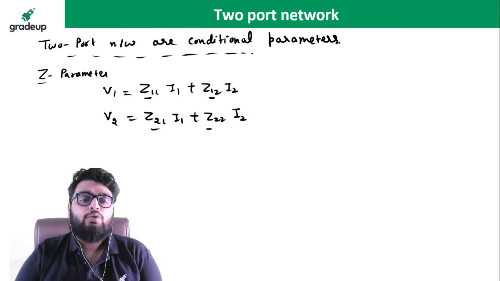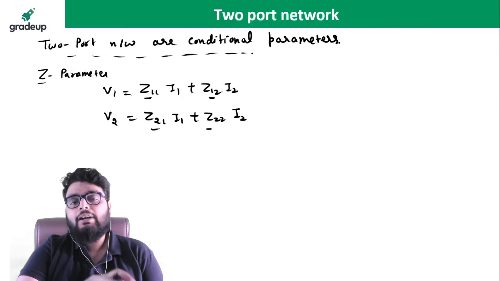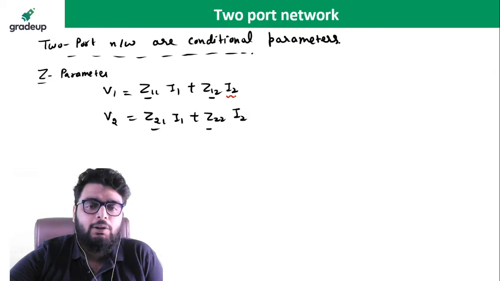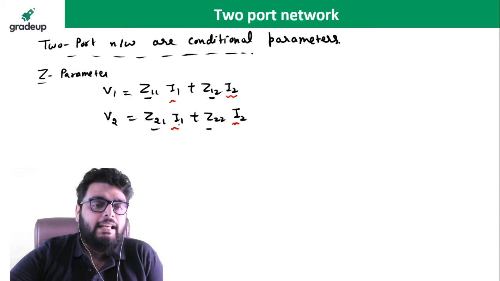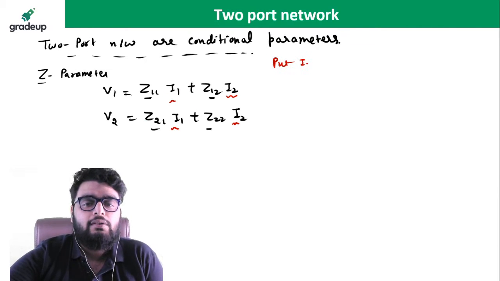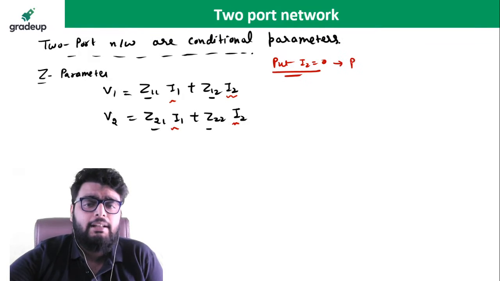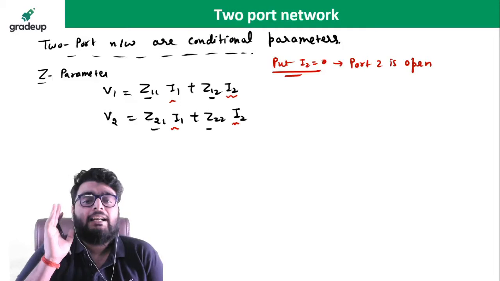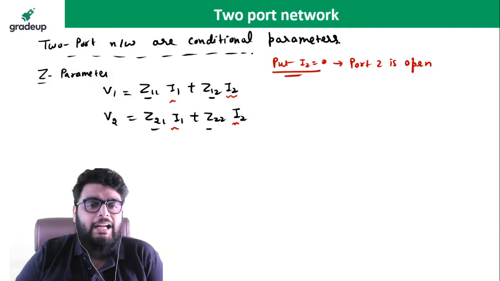For this I have to use the condition. What are the different conditions we use? In each and every parameter, I have to make this particular quantity 0. This 0, this 0, this 0. So in case of a Z parameter, what happens? I will put I2 equal to 0. What is the meaning of I2 equal to 0? Very important. It means port 2 is open, because when the port is open, only then the current will be 0. So in this case, I2 becomes 0.